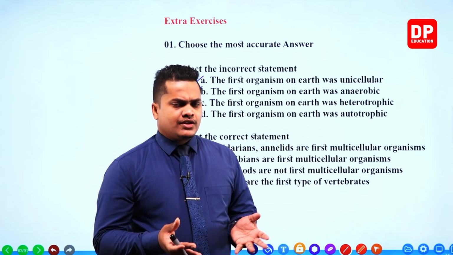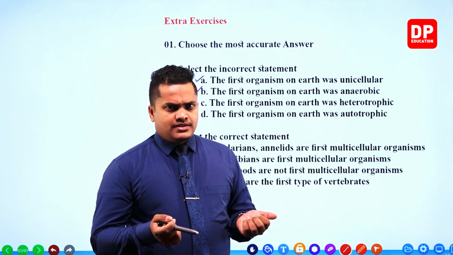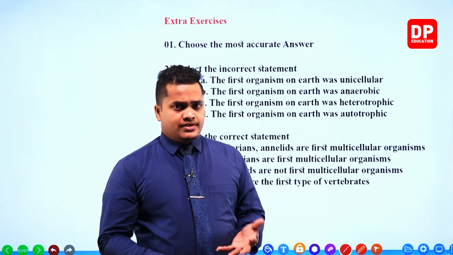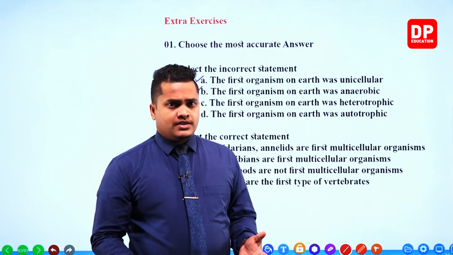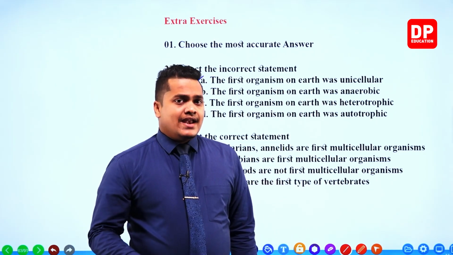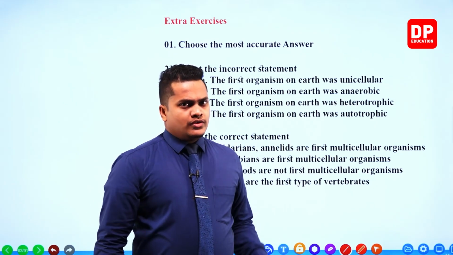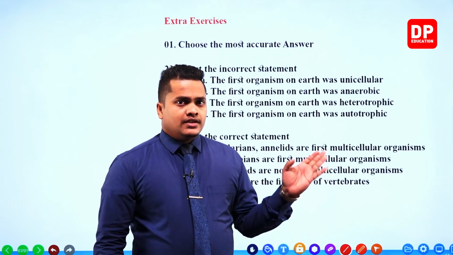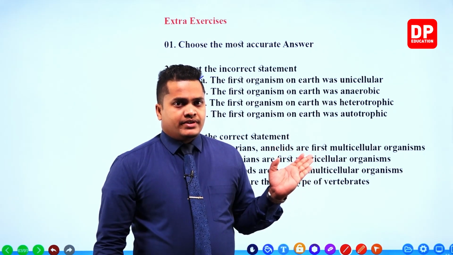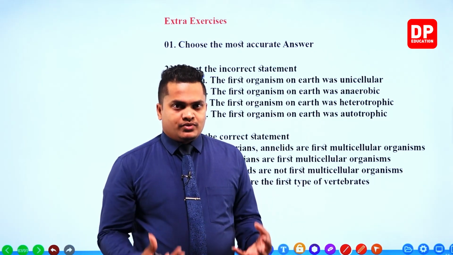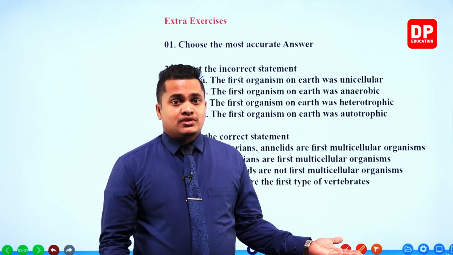Anaerobic means, my dear children, that for the respiration process, they are not using oxygen gas. If they are not using oxygen gas for respiration, then that organism is referred to as an anaerobic organism. So this is correct, no problem in it. The first and foremost organism created was anaerobic, because in order to absorb oxygen, there should be oxygen in the atmosphere, no?